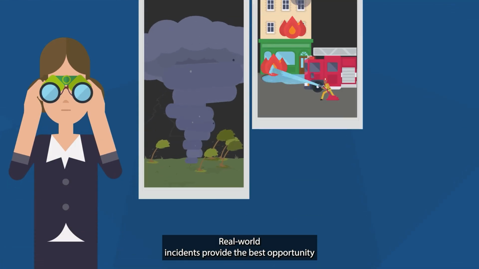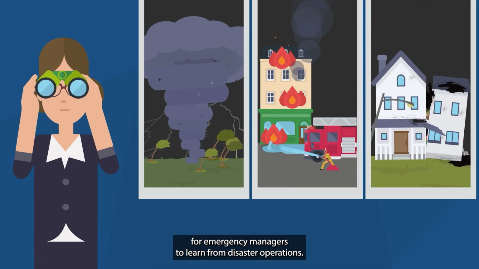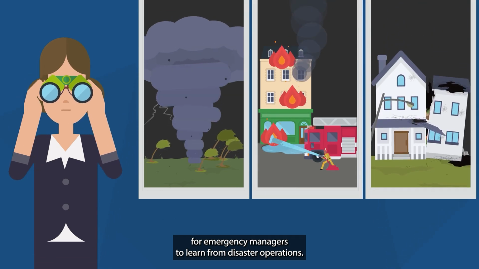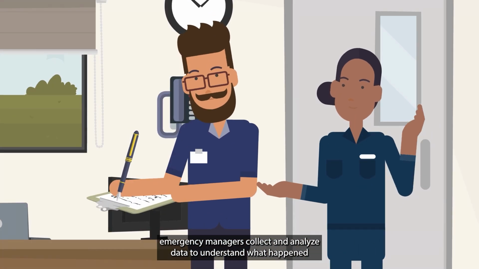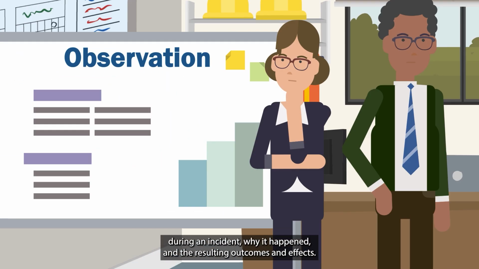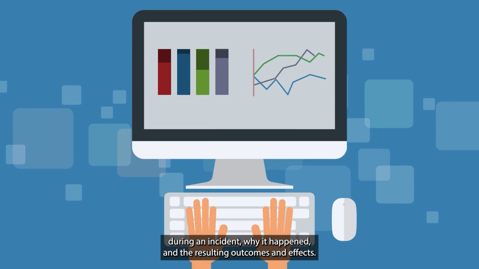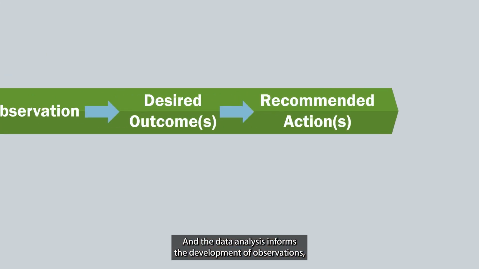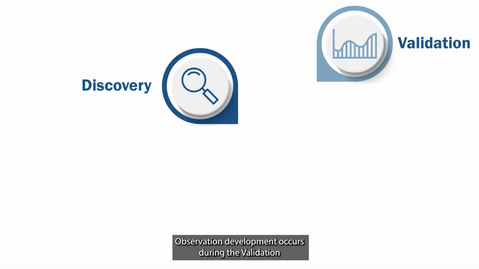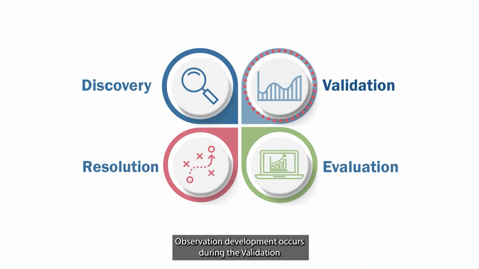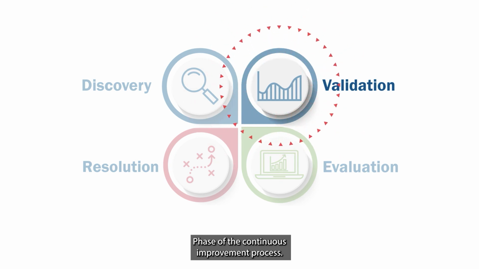Real-world incidents provide the best opportunity for emergency managers to learn from disaster operations. To support this learning, emergency managers collect and analyze data to understand what happened during an incident, why it happened, and the resulting outcomes and effects. And the data analysis informs the development of observations, which summarize key topics and resulting recommended actions. Observation development occurs during the validation phase of the continuous improvement process.